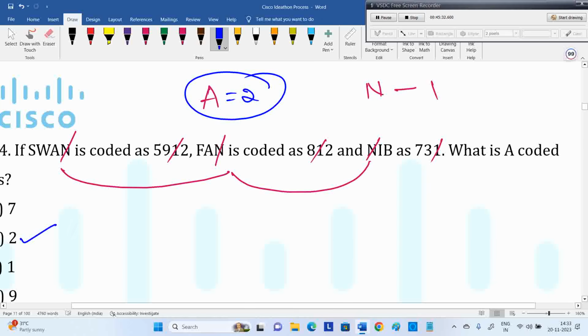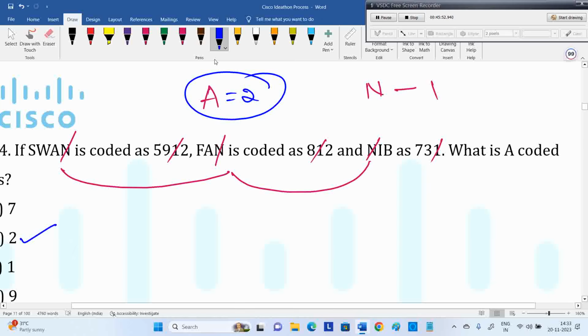Many people may be going with wrong logic, like, sir, S is the first letter, 5 is the first number. They don't give like that. Then why are all those codes needed? First one is sufficient, right? Swan is 5912, what is A? They can ask directly, then no need of the remaining codes. Don't think first is first, second is second. Not like that. You need to do comparison.